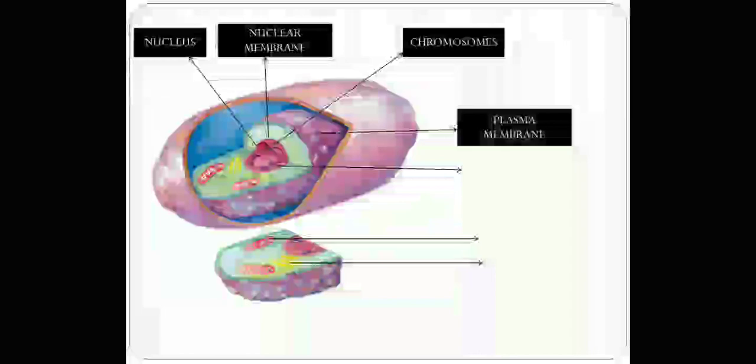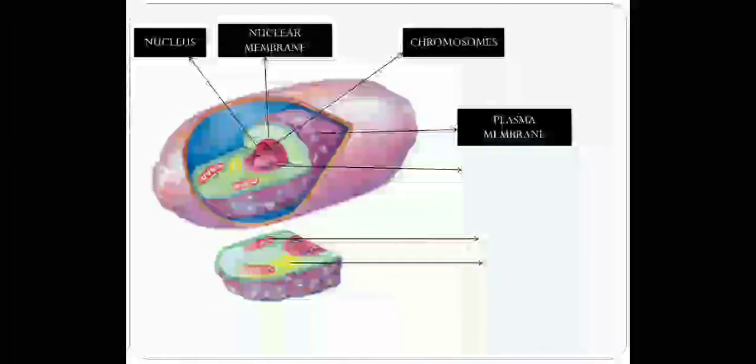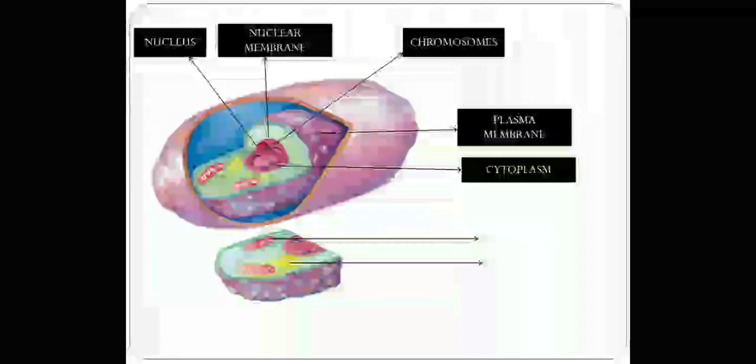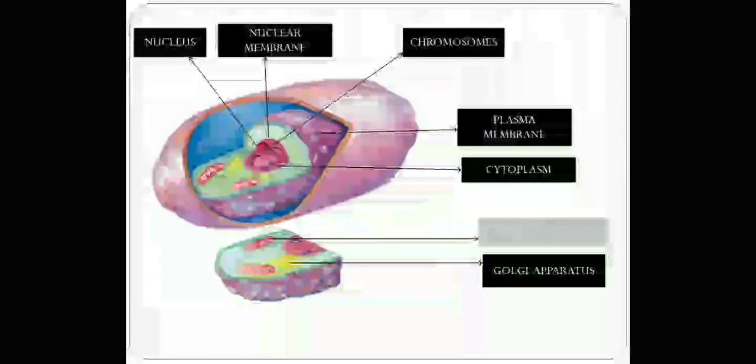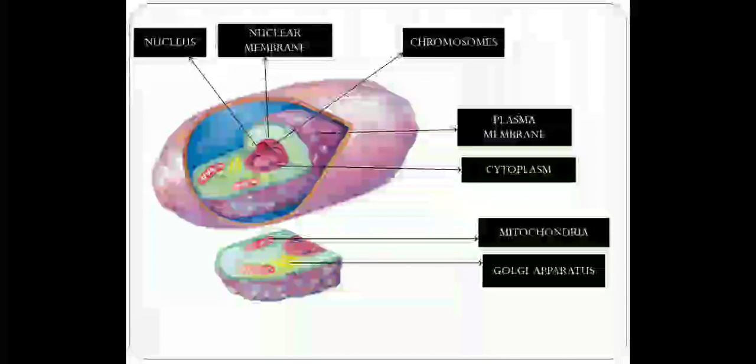We have the plasma membrane delimiting the cytoplasm from the cell wall. Then we have the cytoplasm with its various organelles like the Golgi apparatus and the mitochondria. All of these cellular organelles are present in the fungi because fungi are eukaryotic in nature.